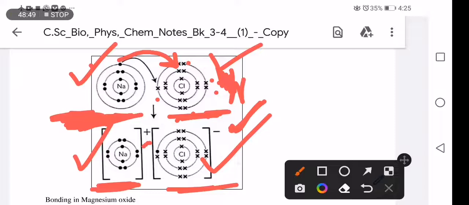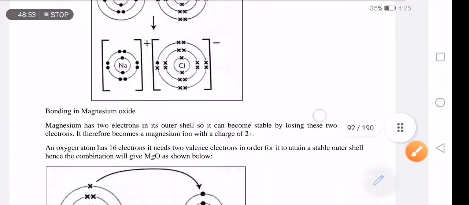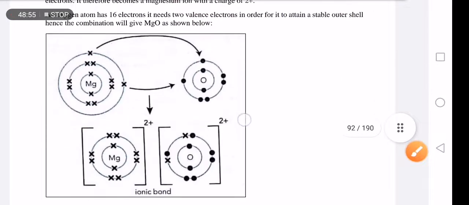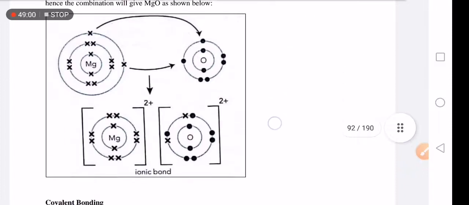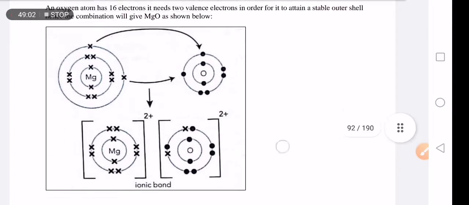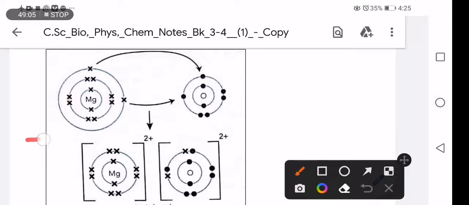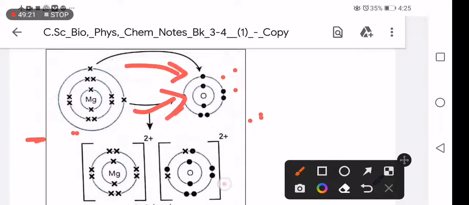I think you are getting it. This is also a good example of ionic bonding. We have magnesium here, which is a metal, and oxygen, a non-metal. For oxygen to achieve stability, it wants 2 more electrons. So magnesium donates 2, and once it has lost 2, you will see that this one becomes stable.